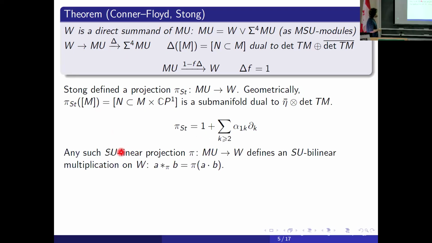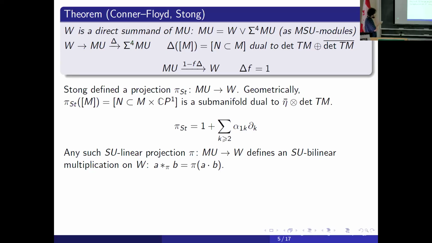So any SU-linear projection just defines an SU-bilinear multiplication on W in this way. We have two elements of C1 spherical bordism. We can multiply them in the complex cobordism. We obtain something not C1 spherical, but then we apply the projection and obtain some C1 spherical bordism class. And this is an associative, commutative and unital multiplication on W, SU-linear, if pi is SU-linear.